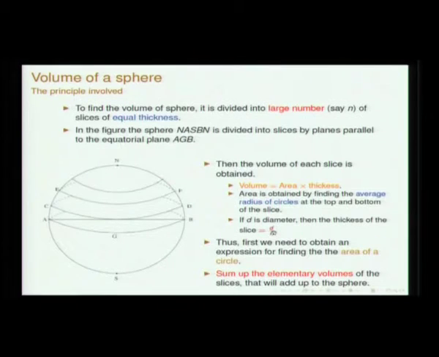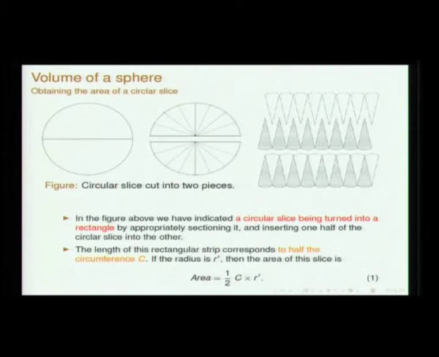Then you just find out what is going to be the sum of these. This is the general principle that is adopted. Fine. So, sum up these elementary volumes of these slices, which will give the volume of the sphere. This is the overall procedure. So, how do they do that?